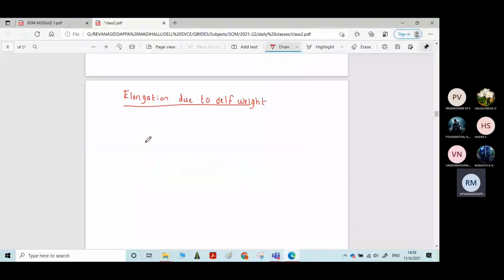Elongation due to self weight. Again, in this elongation due to self weight, there are two derivations, students.